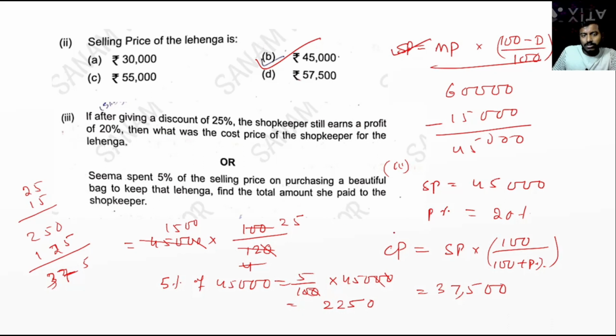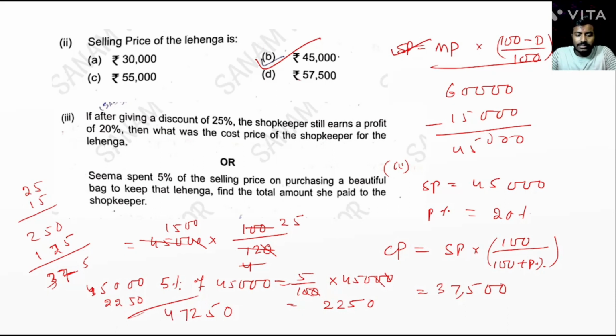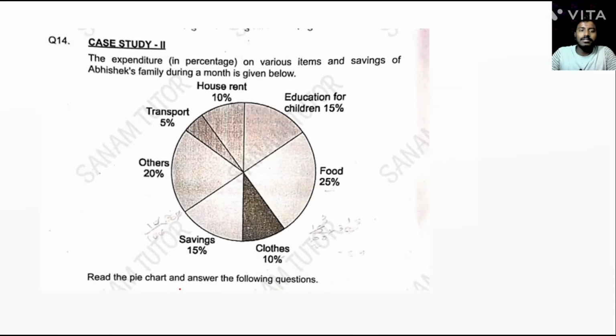So find the total amount. So add the two, that is the bag price and the lehenga price, 2250 plus 45,000. Okay, that is 0 5 2 7 4. She gave 47,250 rupees to the shopkeeper. Okay, or paid. Next question.